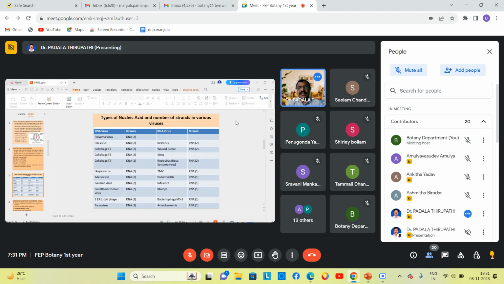TMV, tobacco mosaic virus, has single-stranded RNA as genetic material. Poliomyelitis is single-stranded RNA. Influenza virus consists of single-stranded RNA as a genetic material. Mumps, okay, have you ever heard of mumps? Yes, sir. It possesses single-stranded RNA as a genetic material, and MS2 phage bacteriophage also possesses single-stranded RNA, and avian leukemia virus also possesses single-stranded RNA. Is it clear in this slide?